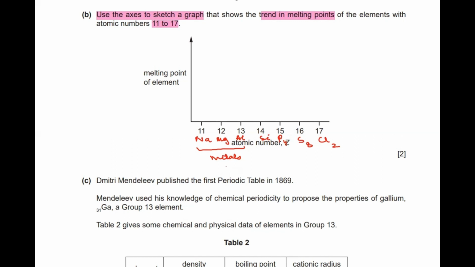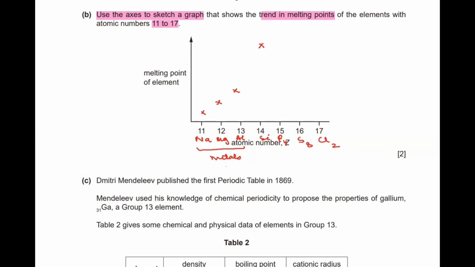Sodium loses 1 electron per cation, magnesium loses 2 electrons per cation, and aluminium loses 3 electrons per cation. So accordingly their bonding becomes stronger: magnesium's metallic bonding is stronger than sodium's, and aluminium's is stronger than magnesium's. And silicon, being a giant molecule, will have the highest melting point because it has numerous covalent bonds present.